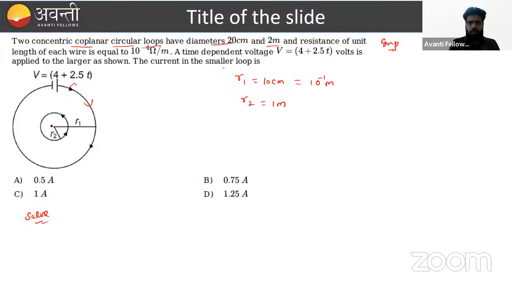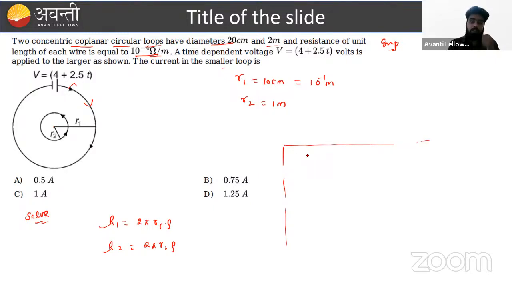How do we proceed? One more thing given is the resistance per unit length. So how can we find the resistance? That is length into resistance per unit length. In this manner, we can easily find the value of resistance. So what is the resistance of the first coil? That is 2 pi R1 into rho. What is the resistance of the second coil? That is 2 pi R2 into rho.